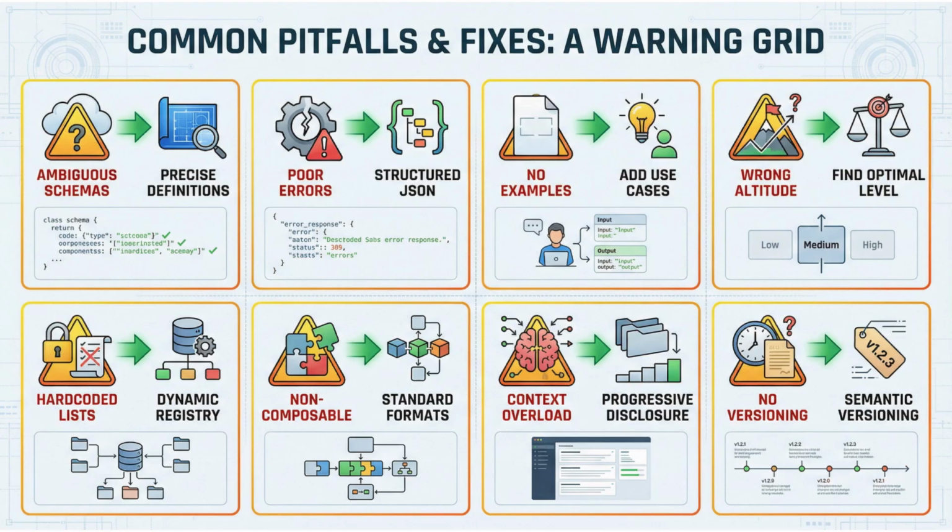Common pitfalls destroy tool usability. Ambiguous schemas with vague parameter descriptions. Poor error messages that prevent self-correction. No examples to guide usage. Wrong semantic altitude, too specific or too general. Hard-coded tool lists that don't scale. Non-composable tools with incompatible formats. Context overload from loading everything up front. No versioning, so updates break existing agents. Each pitfall has a systematic solution.